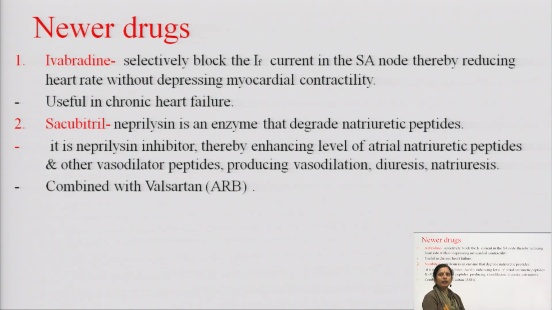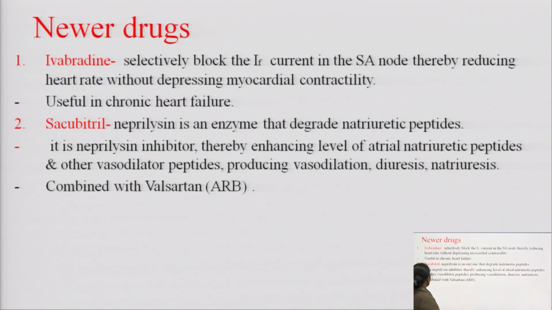Ivabradine basically binds and blocks the funny sodium current, the funny channel that leaks sodium ions. So, they selectively block the funny sodium current in the SA node, thereby reducing the heart rate without depressing myocardial contractility. They reduce the heart rate but do not depress myocardial contractility, due to which they can be used in congestive heart failure.